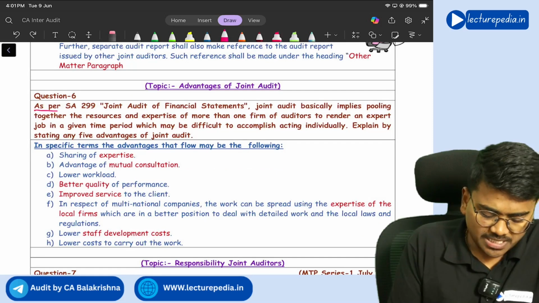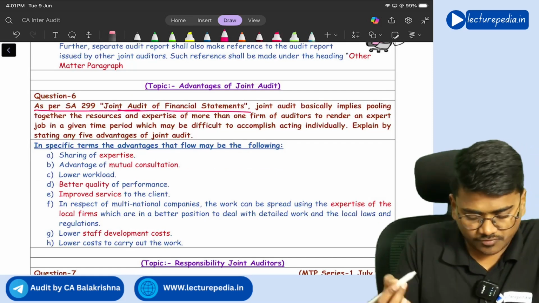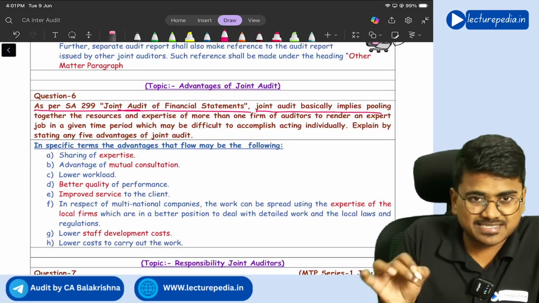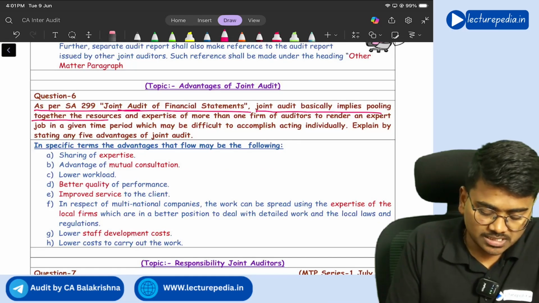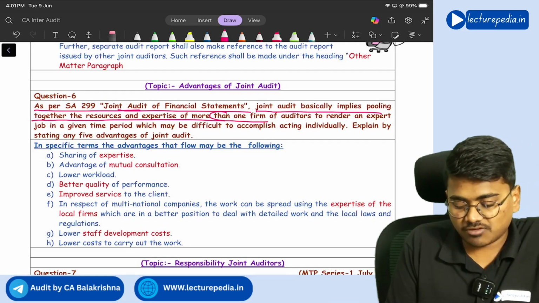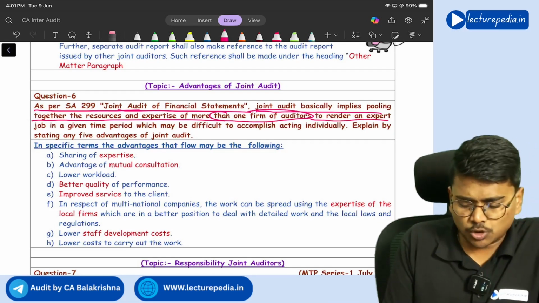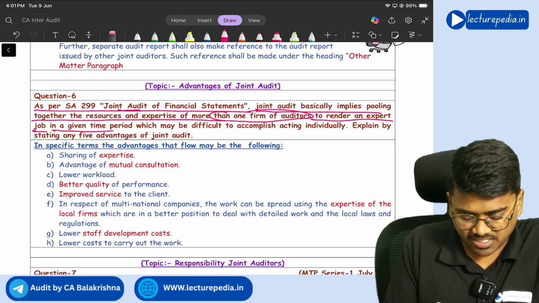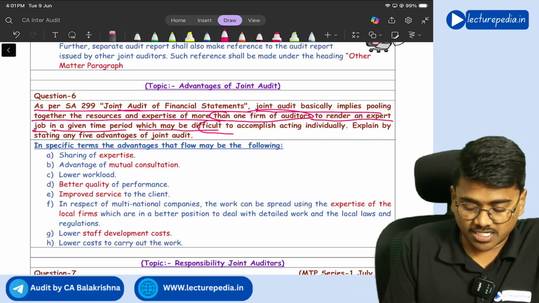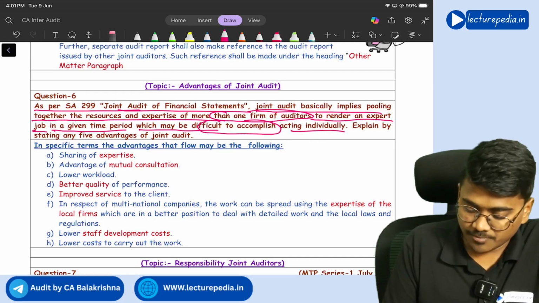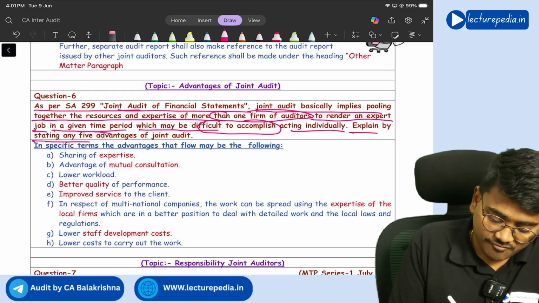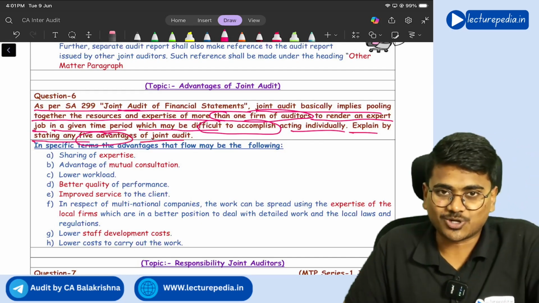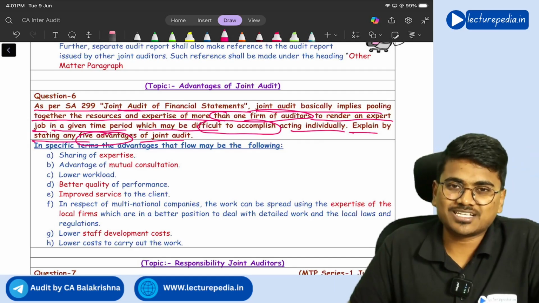Next, as per SA 299, joint audit of financial statements. Joint audit basically implies pooling together the resources and expertise of more than one firm of auditors to render an expert job in a given time period, which may be difficult to accomplish acting individually. Explain by stating any 5 advantages of joint audit. So, what are the advantages of joint audit?